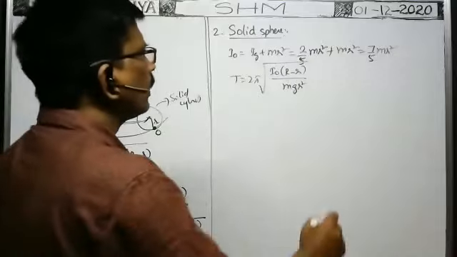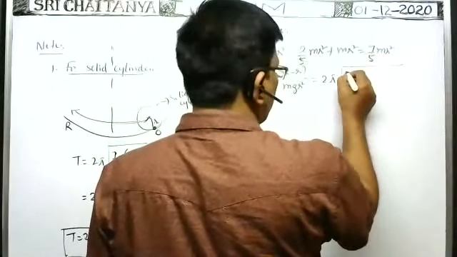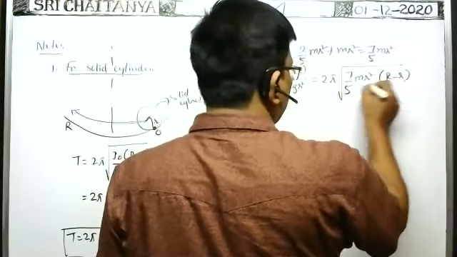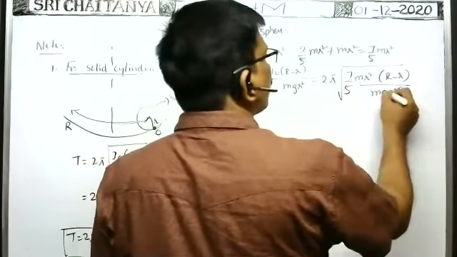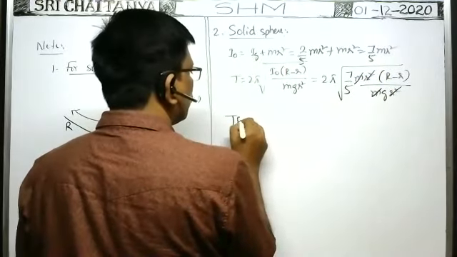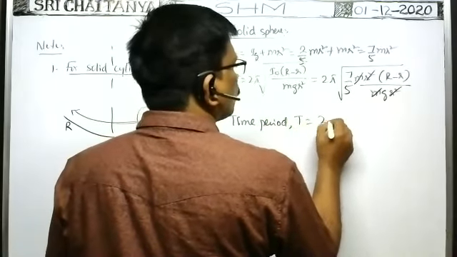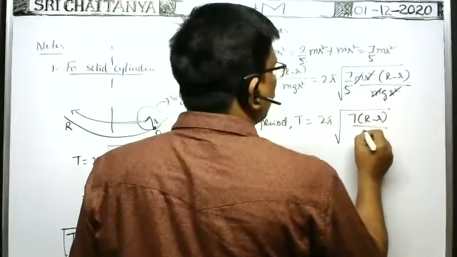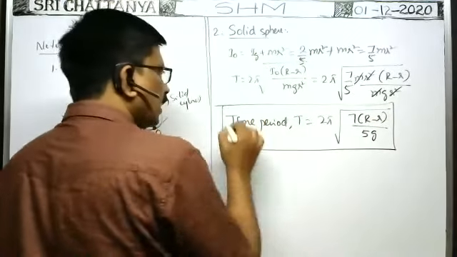That is important. Okay, now this is equal to 2 pi into square root of I naught, we can write this as 7 by 5 mr square into capital R minus small r by mg into small r square. This one r square cancels, m cancels. Therefore, time period capital T is equal to 2 pi into square root of 7 into capital R minus small r by 5g.